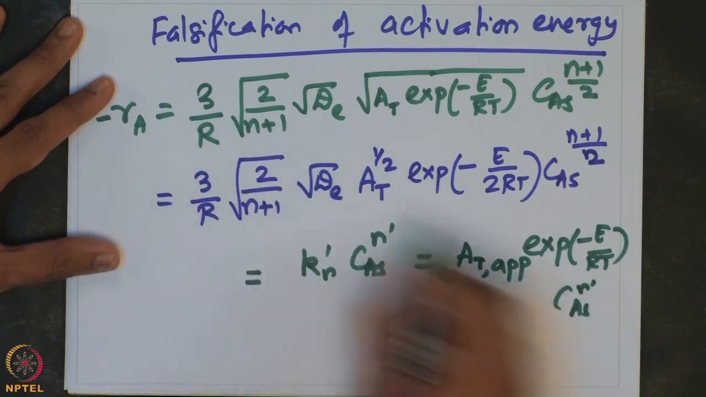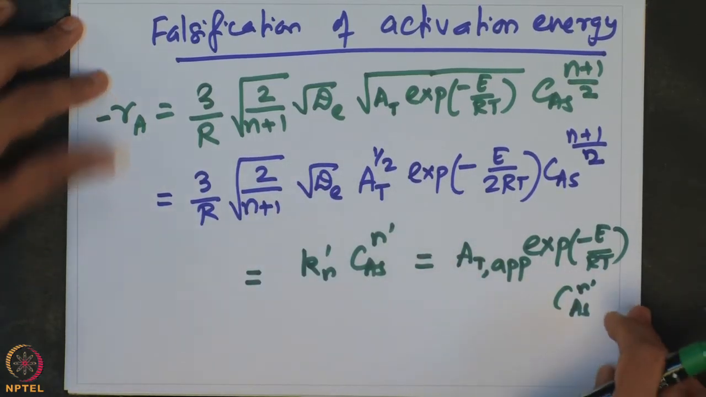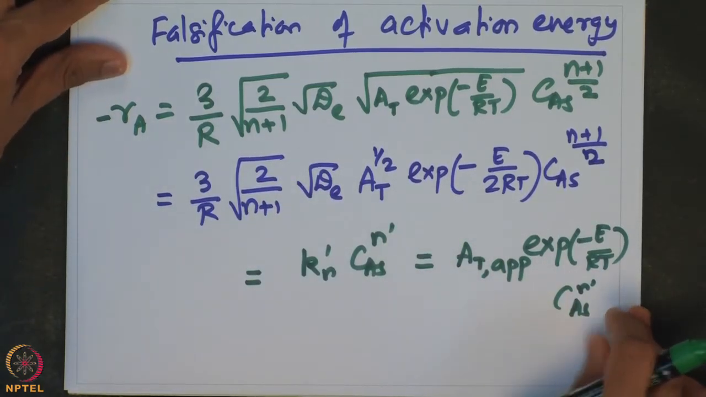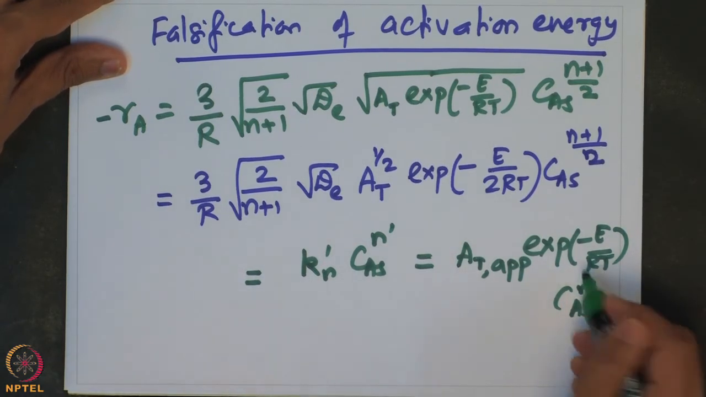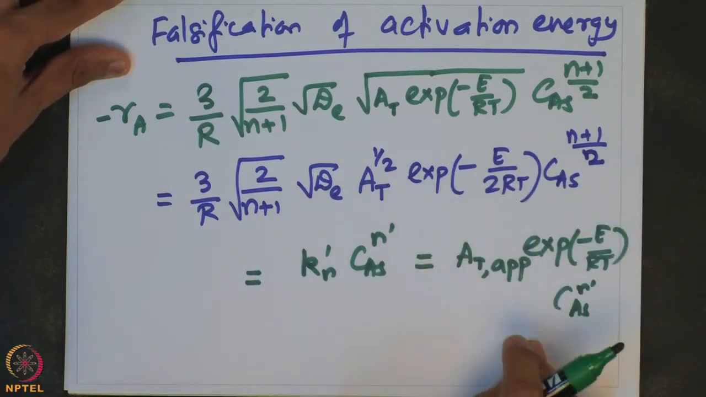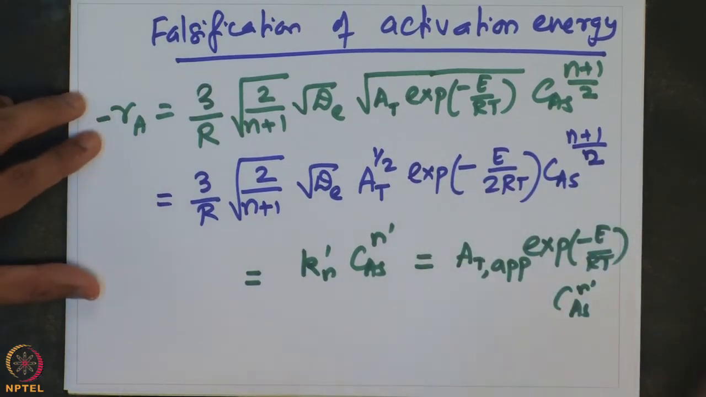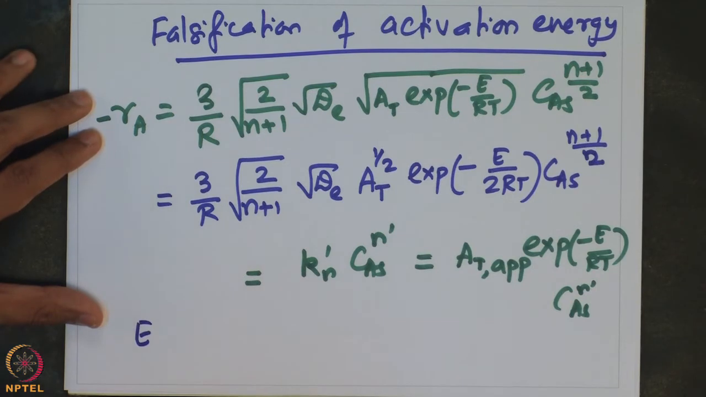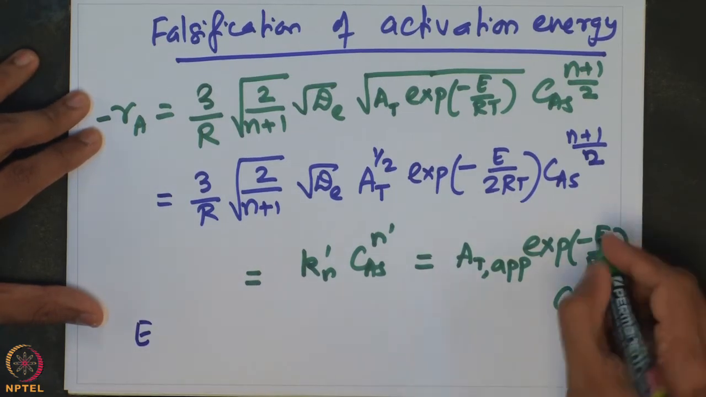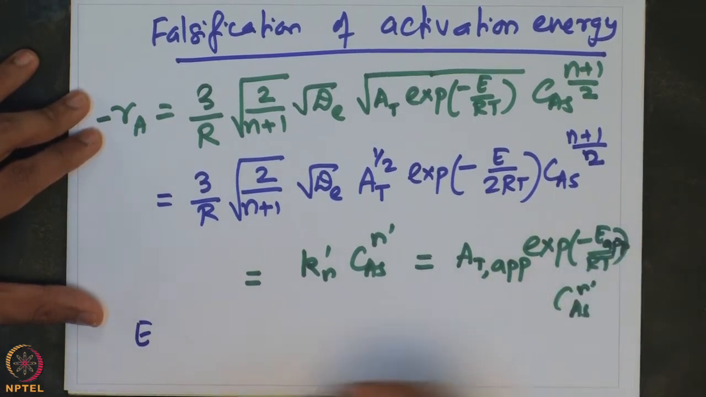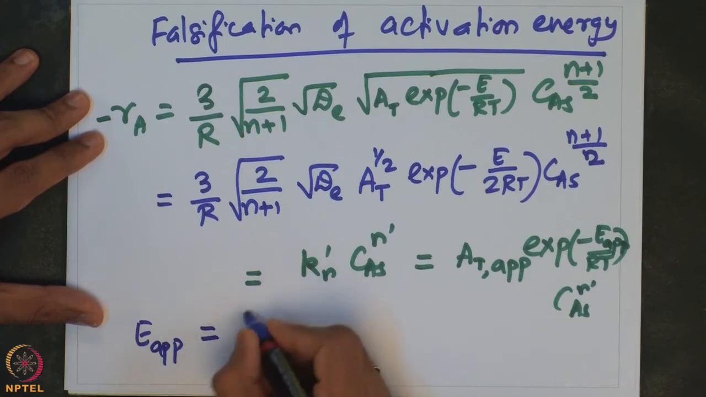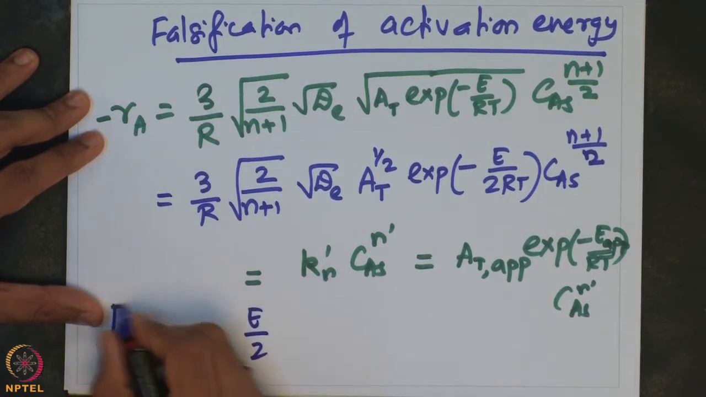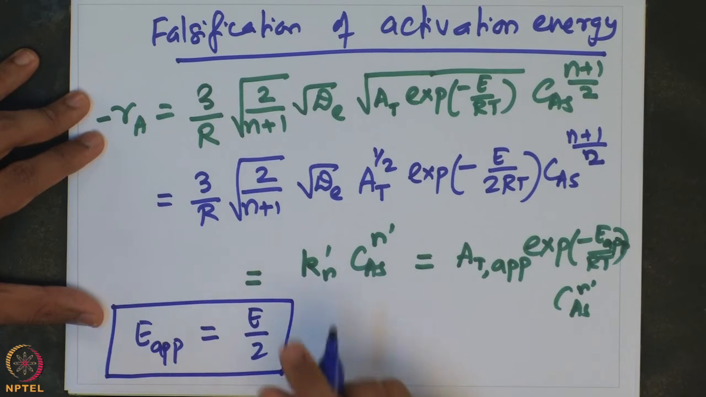So, simply by comparing these, we can see that the activation energy is not the same. Whatever observed activation energy based on experimental data is not the same as the intrinsic activation energy. So, what is it? E apparent is the observed activation energy based on experimental data, and it is actually equal to half of the actual activation energy.